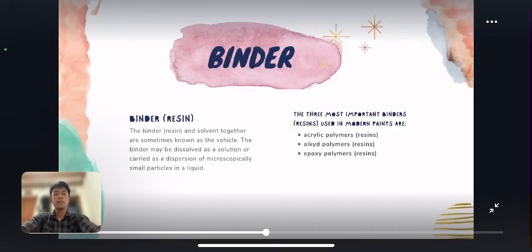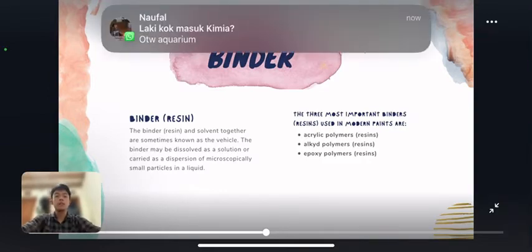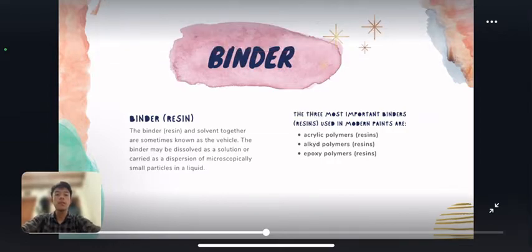Binder or resin. Binder, resin, and solvent together are sometimes known as the vehicle. The binder may be dissolved as a solution or carried as a dispersion of microscopically small particles in a liquid. There are three most important binders or resins used in modern paints: acrylic polymers, alkyd polymers, and epoxy polymers.